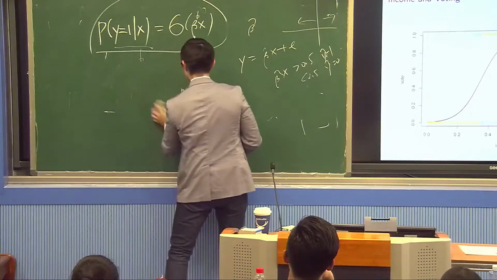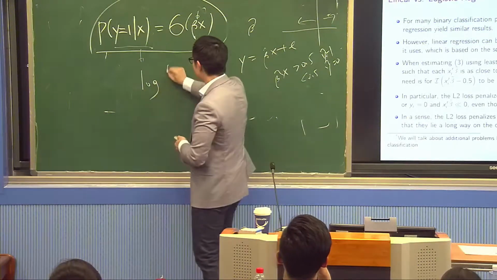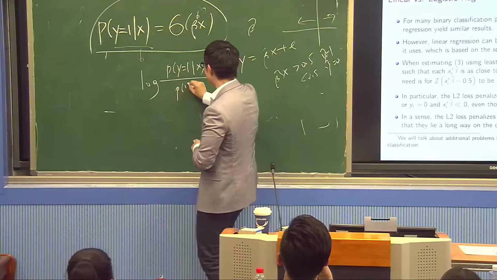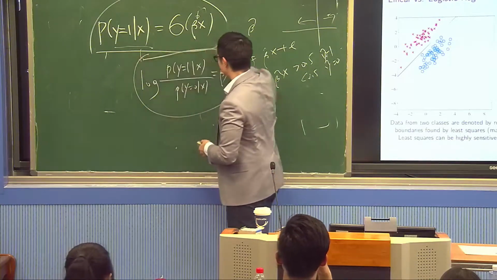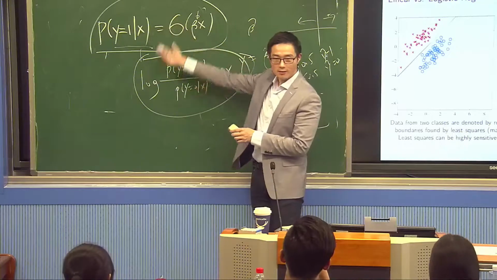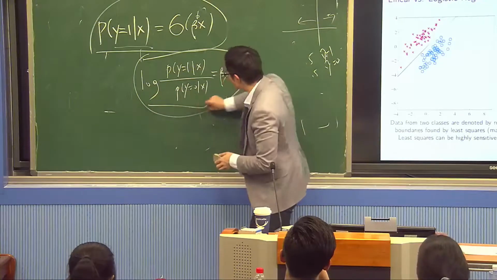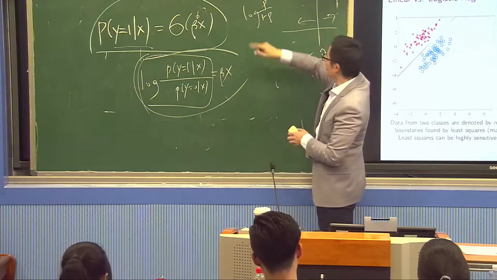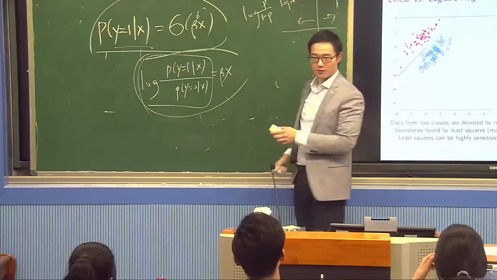and I think you have seen this in your earlier textbook, which is log of p(y equal to 1 given x) over p(y equal to 0 given x) equals beta x. Right? Have you seen this? This is another way to write the regression. This is the same thing as the previous one, completely equivalent. Now, there's a name for this function as well. If you write log of p over 1 minus p, it's called the log odds, but it's also called the logit function.